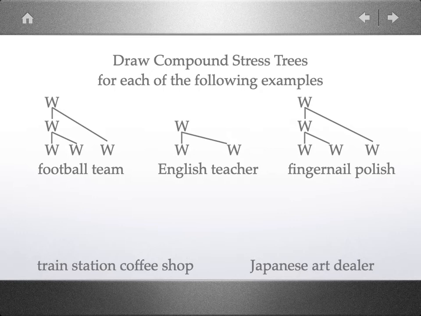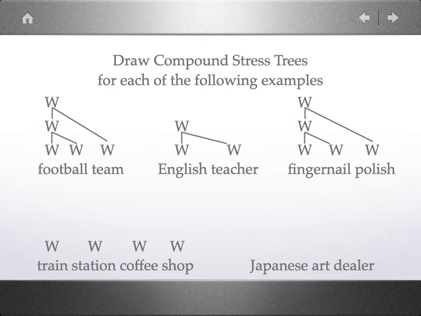Now, moving to the examples at the bottom, right, we have train and station and coffee and shop. Well, coffee and shop form a compound together. Train and station form a compound together, right? Because a train station and a coffee shop, right, each of those is a compound by themselves. But then we can further join them together into an even larger compound involving all four of these words. But let's first begin by creating the smaller compounds made up of two words each.